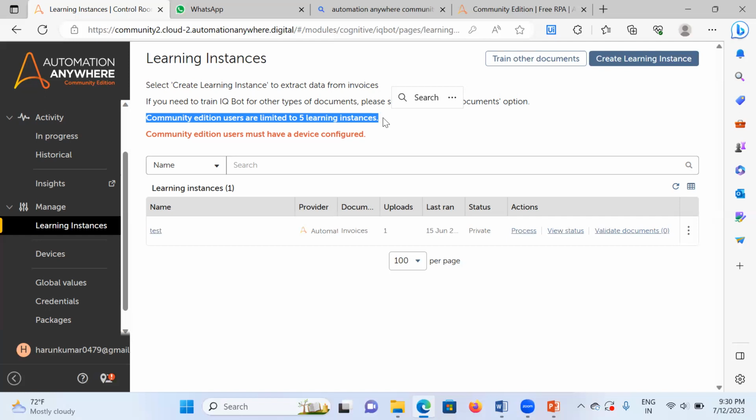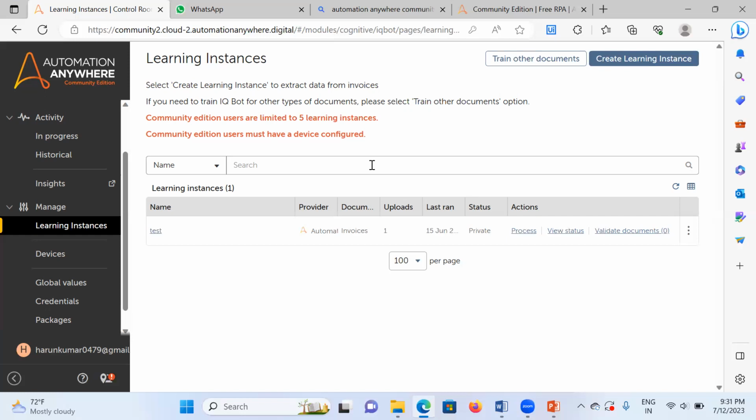Take an invoice: we need only the amount, invoice number, invoice date, address, those particular places to extract and transfer into Excel. The output of IQ Bot is a CSV file.